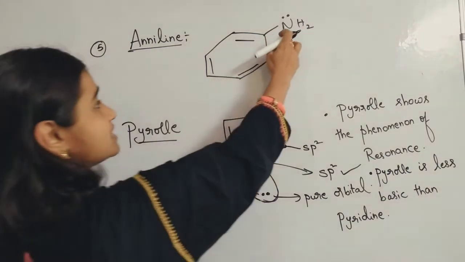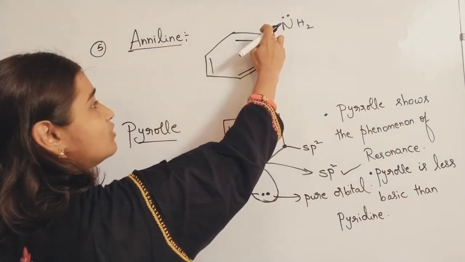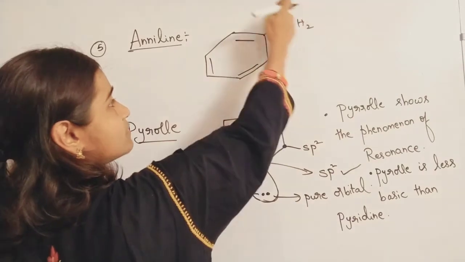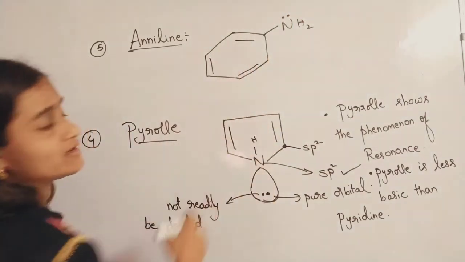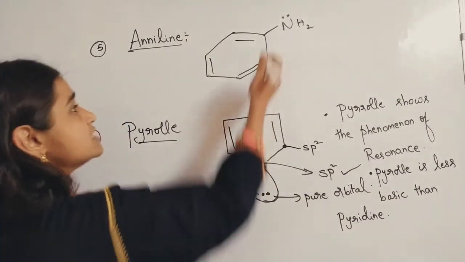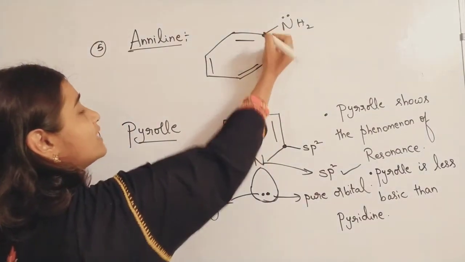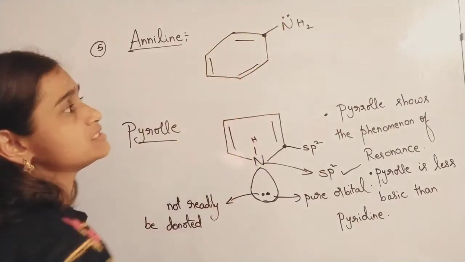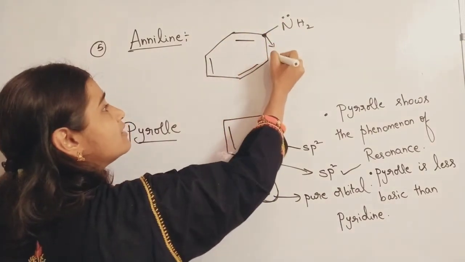You might think nitrogen is sp3. If you count 1, 2, 3, with 2 hydrogens that is 2 sigma bonds, and here 1 sigma bond and a lone pair, you will think that nitrogen's hybridization is sp3. No, just check the carbon atom to which it is connected. 1, 2, 3 sigma bonds, it is an sp2 carbon only.